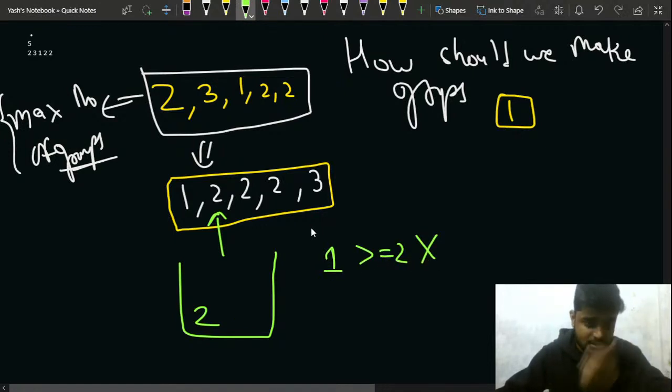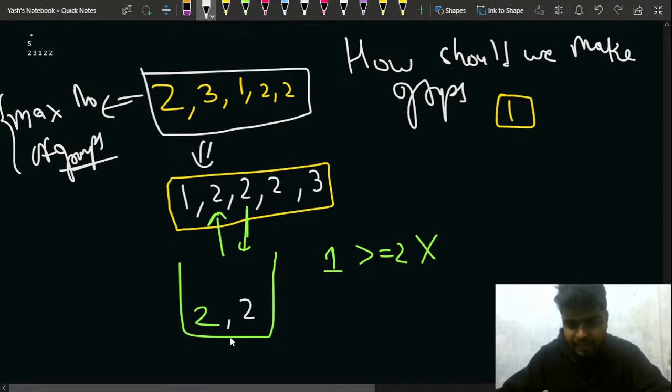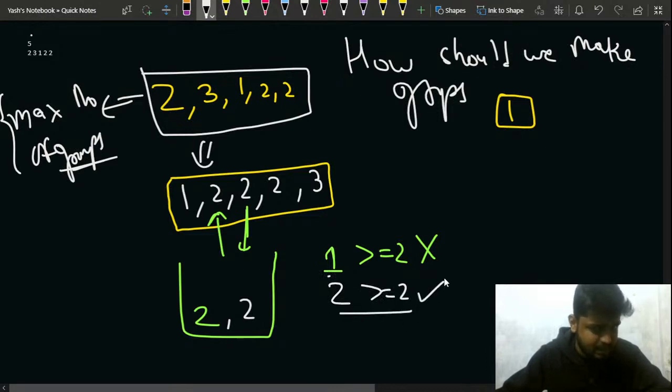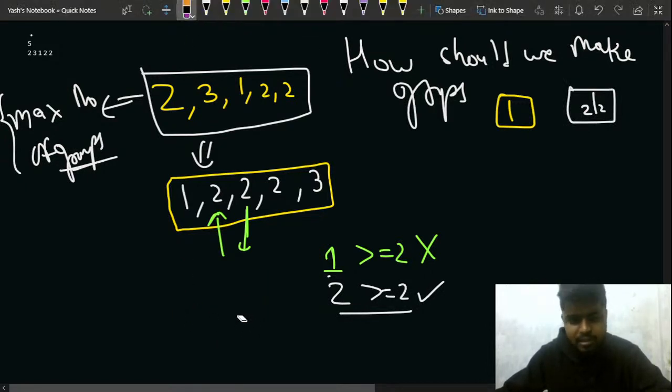After that, I put another element, this 2 as well, in this group. Now the group size is 2. Is 2 greater than or equal to 2? Yes. So that is why I make this group as well, that is 2 and 2. After this, what should I do? Now I should be trying to make more groups, right?